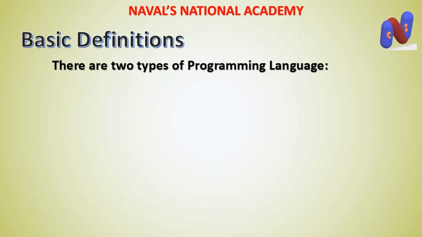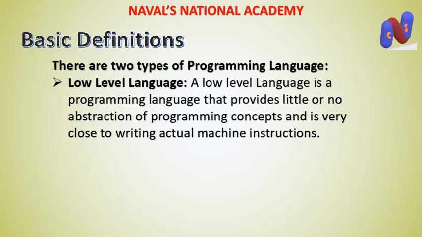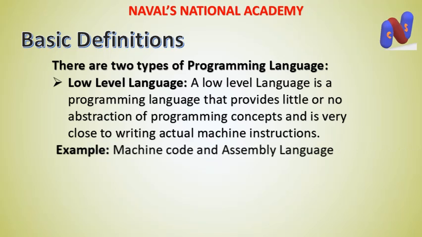Now how many types of programming language are there? So there are mainly two types of programming language. Low level language, first one is, and second one is high level language. So what do you mean by low level language? A low level language is a programming language that provides little or no abstraction of programming concepts and it is very close to writing actual machine instructions, just like machine code and assembly language.